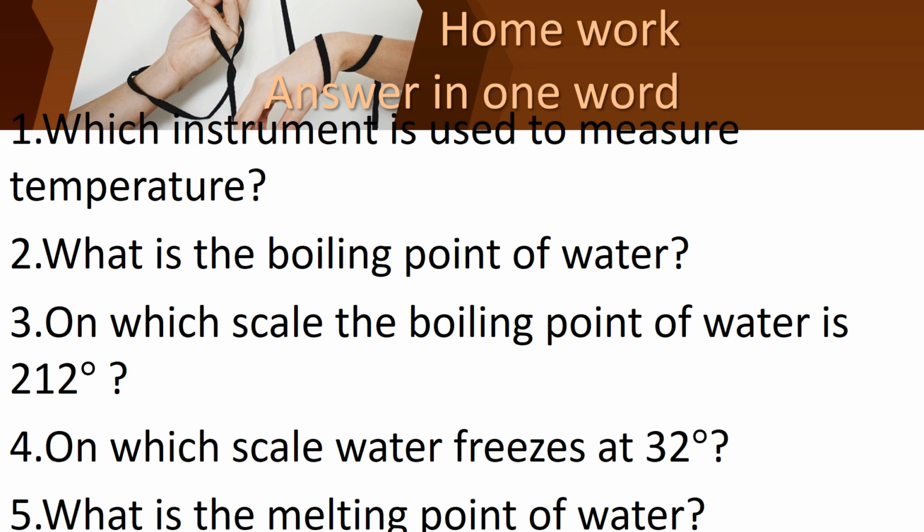Okay, children? For the first question, which instrument is used to measure temperature? And then the second one, what is the boiling point of water? And then the third one, on which scale is the boiling point of water 212 degrees? Children, you should mention which scale. We have learnt about 3 scales. What are the scales? Celsius scale, Fahrenheit scale, and also Kelvin scale.